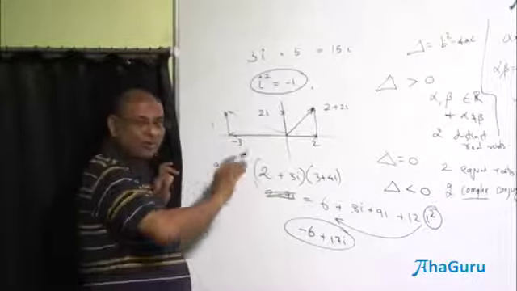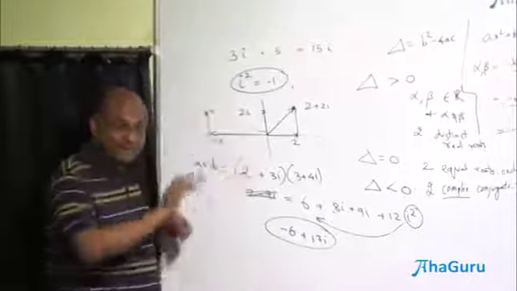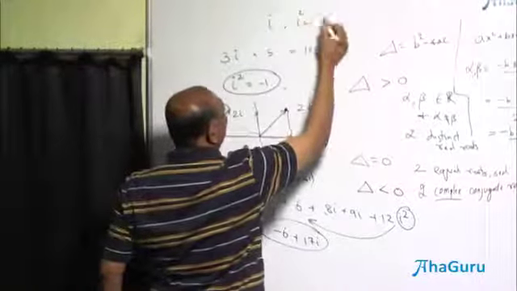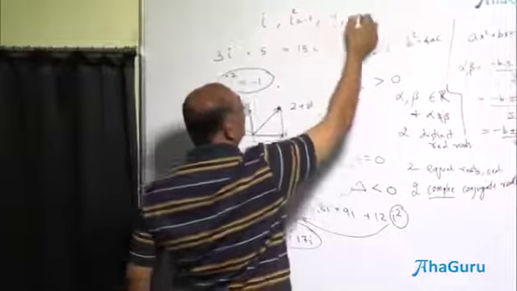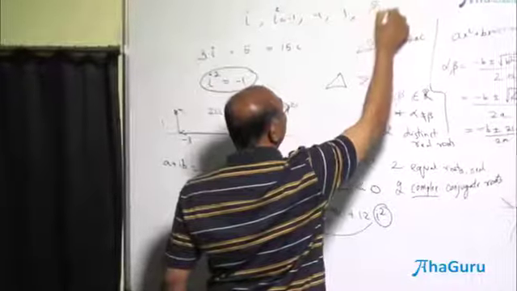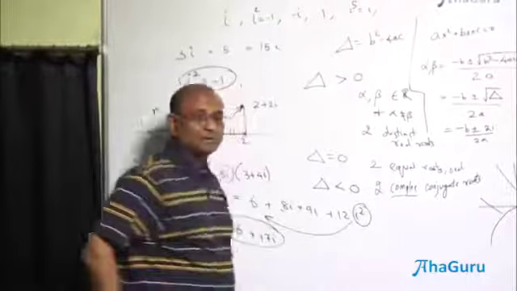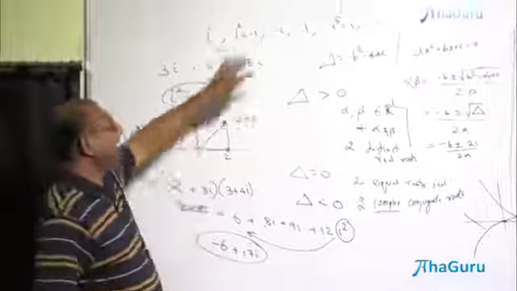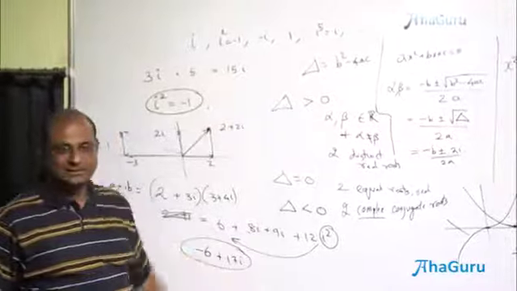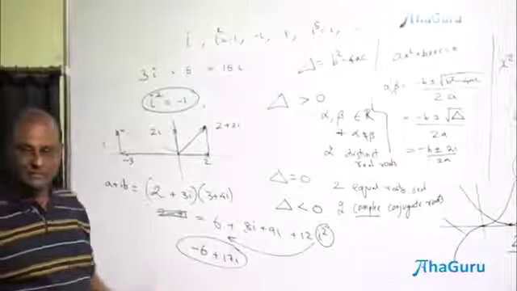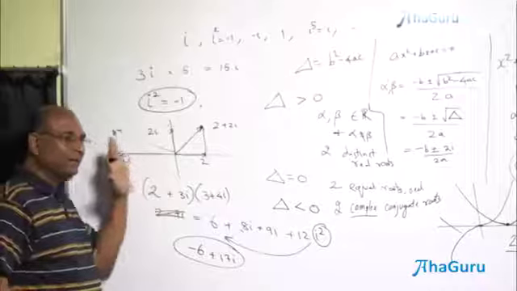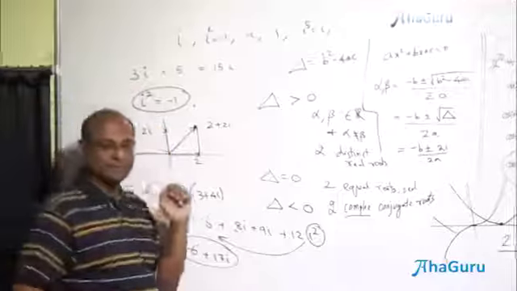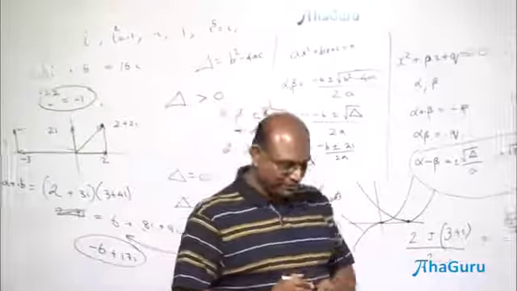Because after you square it, cube it, do whatever, that i square, i cube, etc. will either be i. See, look at this. i square is minus 1, i cube is minus i, i power 4 is 1, i power 5 is i, and so on. So you will never get anything different from 1 or minus 1 or i or minus i. i and minus i are the same kind. 1 and minus 1 is real. So it's also the same kind. So everything is either purely real or purely imaginary or a combination of real and imaginary. We call that complex. Okay, so that much is hopefully simple.